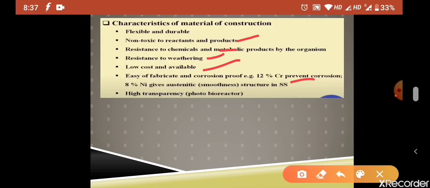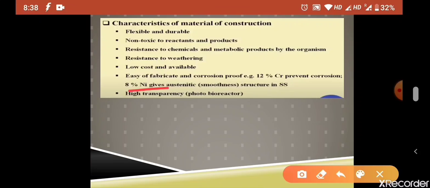In the stainless steel, I would like to point out here that it should contain at least 12% of chromium, which will prevent corrosion, and 8% nickel gives the smooth structure of stainless steel. We have also seen that if we use a little bit of molybdenum, that further increases the acid resistant property of the stainless steel. So different types of stainless steels are used as materials of construction in chemical and biochemical industries.